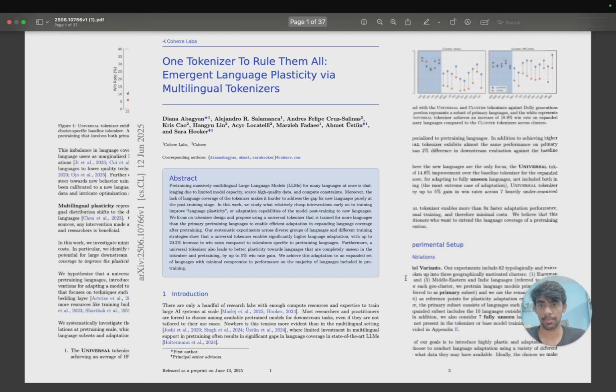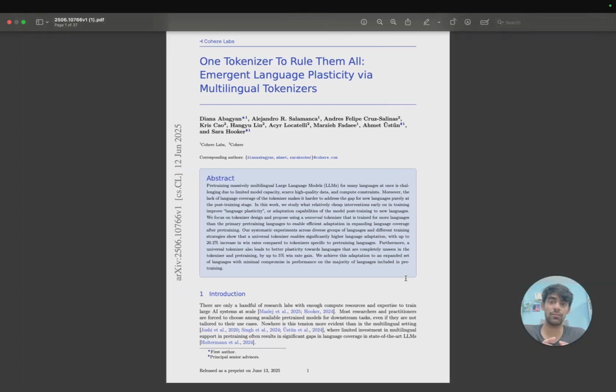So yeah, this paper itself presents a new domain for people who are working on multilinguality as a part of multimodal models and large language models. I'll try to work on this particular tokenizer thing for my personal projects, and I'll let you guys know what results come up.